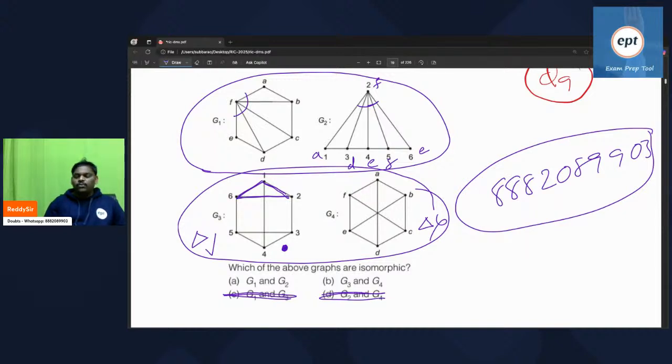If anyone asks you, G1, G2 is isomorphic, G3, G4 is not isomorphic. If anyone asks what is the reason: G3 has a 3-length cycle, G4 doesn't. But in G1, all looks similar. Right? Perfect. I'm thinking everyone is fine.